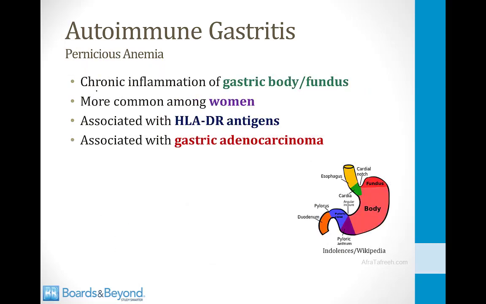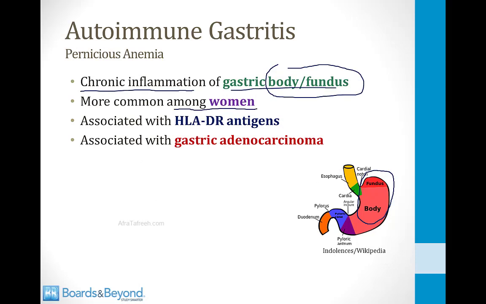So this form of chronic gastritis leads to chronic infiltrates in the gastric body and fundus. And it's very important to remember that it affects the body and fundus because that differentiates it from the type B chronic gastritis that we'll talk about in a minute. So the fundus and the body here are predominantly affected by autoimmune gastritis, and that should make sense to you because that's where the parietal cells are found. This is a more common condition among women, and that's true of most autoimmune disorders. It's associated with several HLA-DR antigens, and importantly, it's associated with gastric adenocarcinoma.